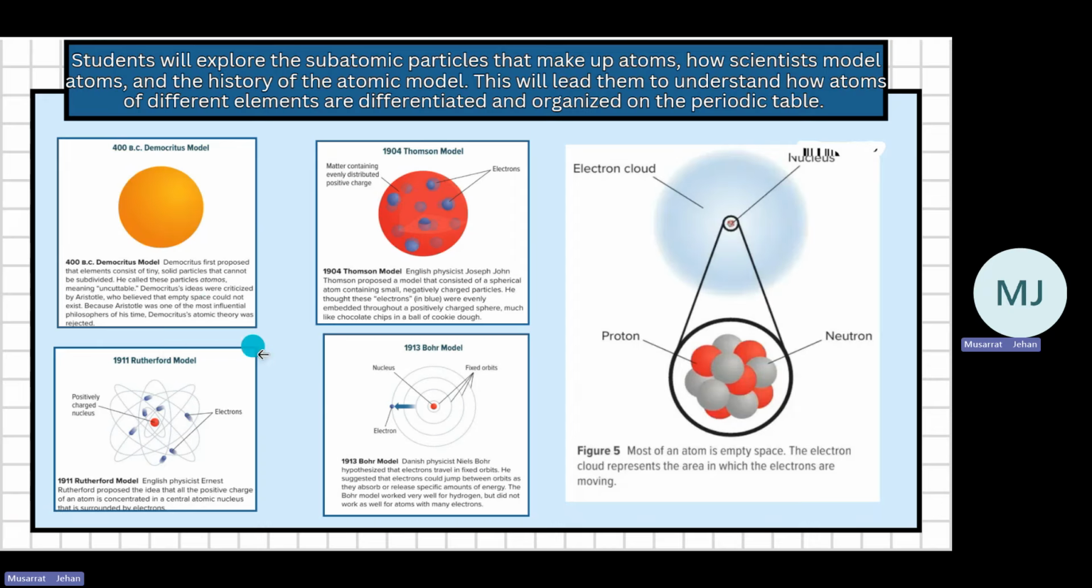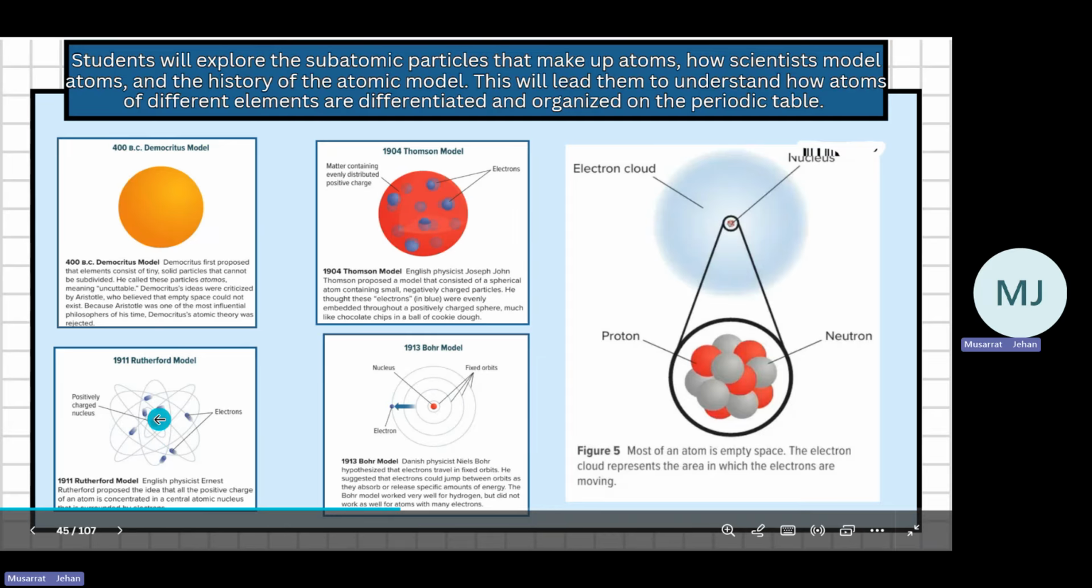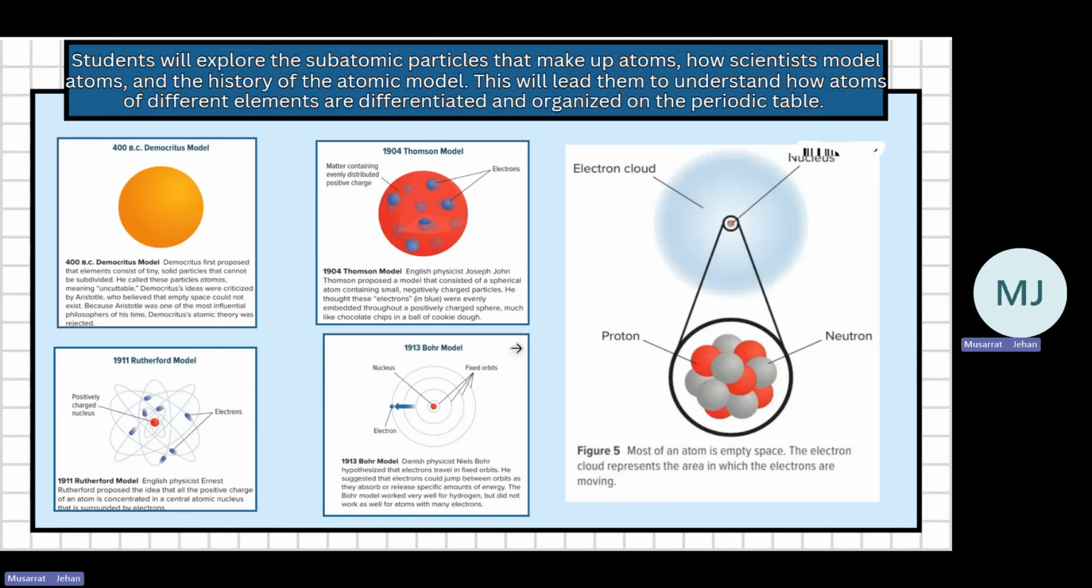Then in 1911, Rutherford said that it has a positive charge in the center and the electrons are surrounding it. Then Bohr, this is Bohr's model. So they've asked you to compare between this and this. Bohr said that the electrons could jump between orbits. They can go from one to another, but that would be either when they absorb or they release energy.